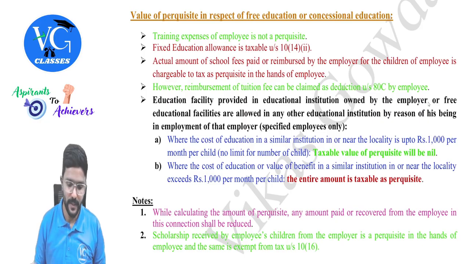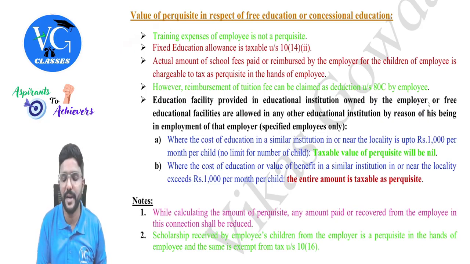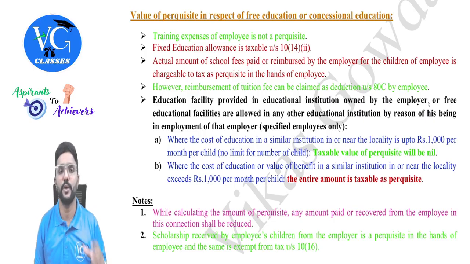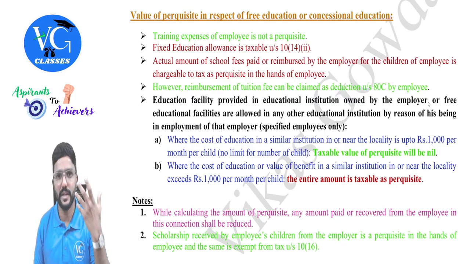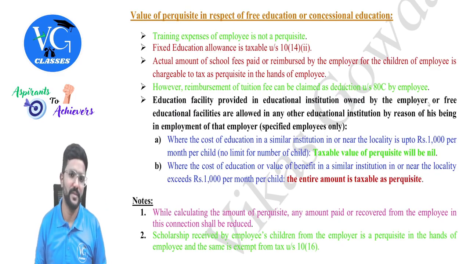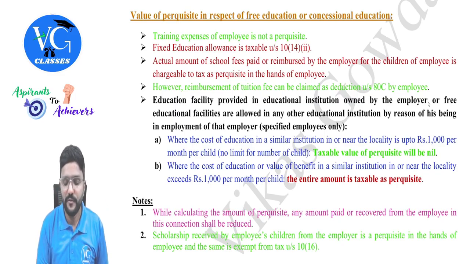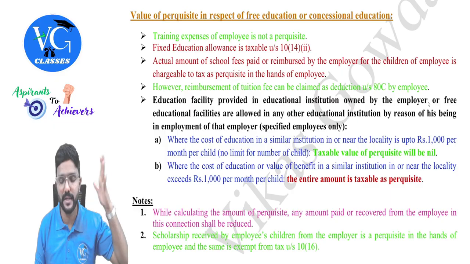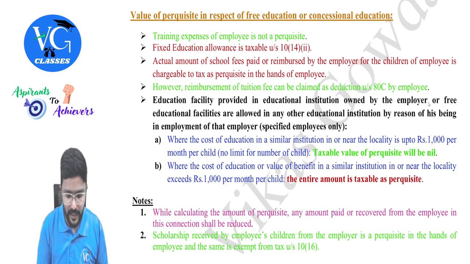Got it? Yes. The training expenses provided to an employee are not a perquisite, because they are required for an employee to upgrade his skill or the way he works. Fixed education allowance we already saw under section 10(14); it comes under allowance.